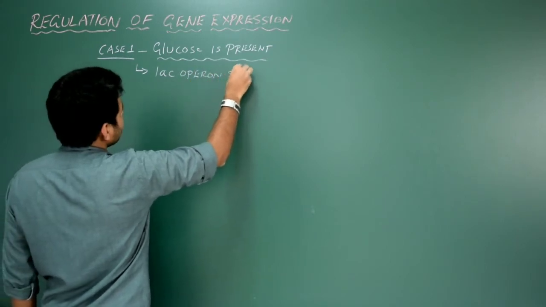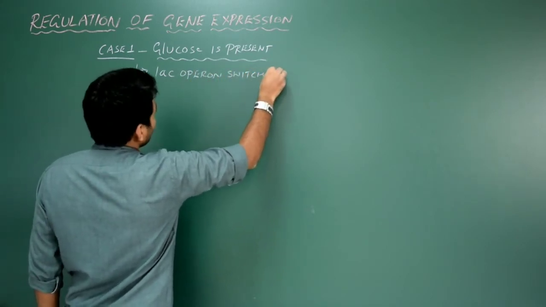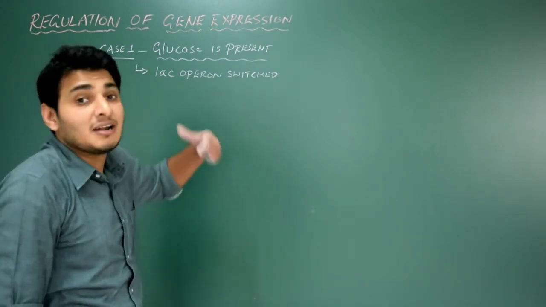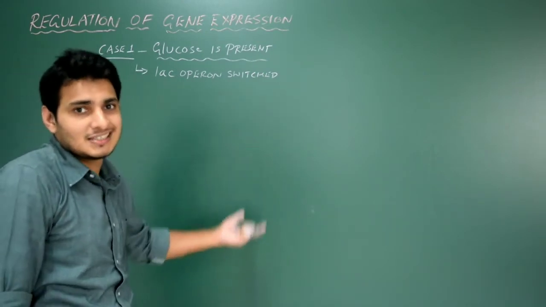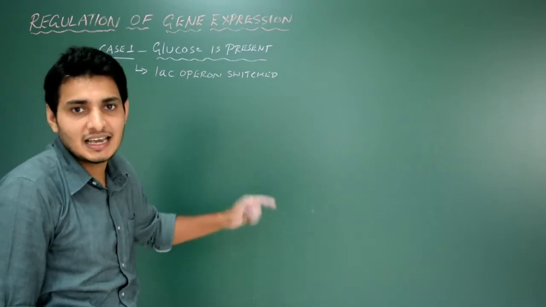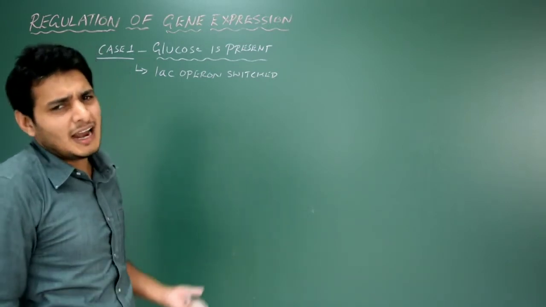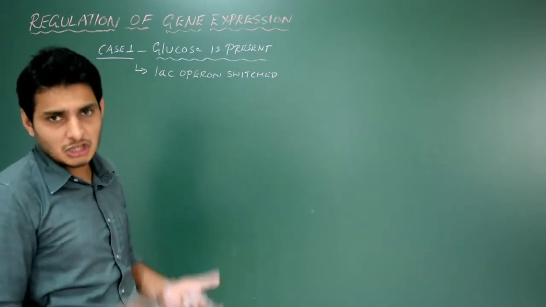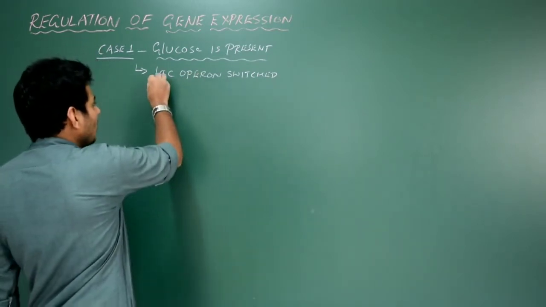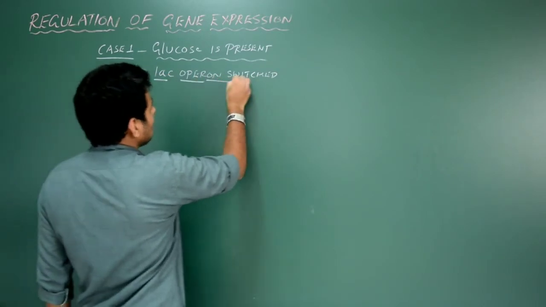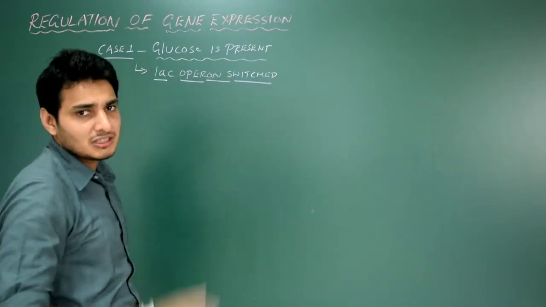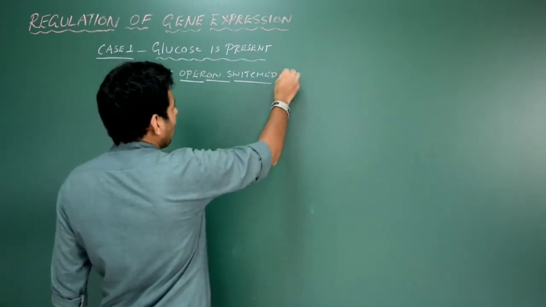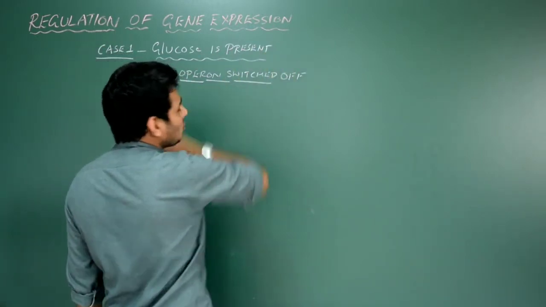I do not want the structural genes, that is Z, Y, A, producing the beta-galactosidase, permease and transacetylase enzymes. So I need to stop it, because lactose is not present, only glucose is there. There is no need of activating these structural genes. Got it? So the lac operon is now switched off when the glucose is present.